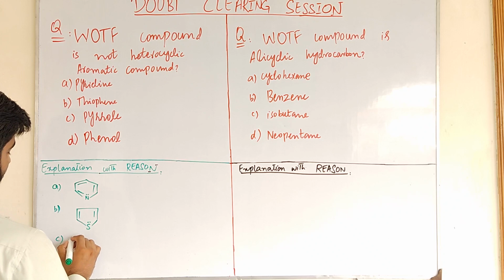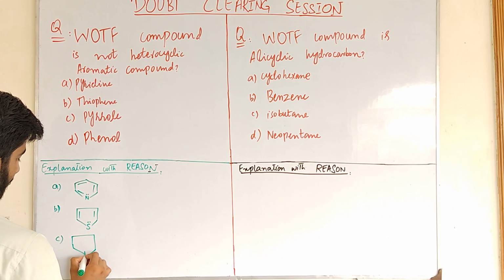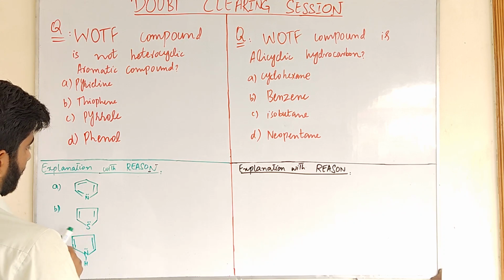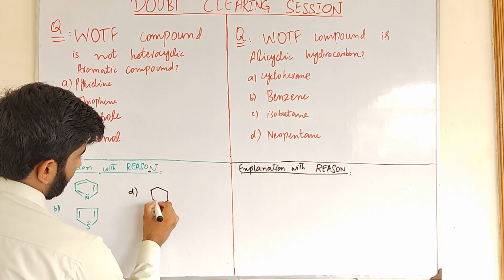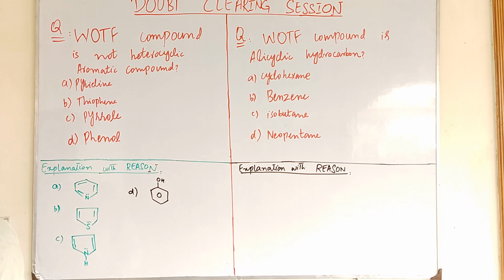Charlie is pyrrole, this is pyrrole. And delta is phenol. So which of the following is not a heterocyclic aromatic compound?